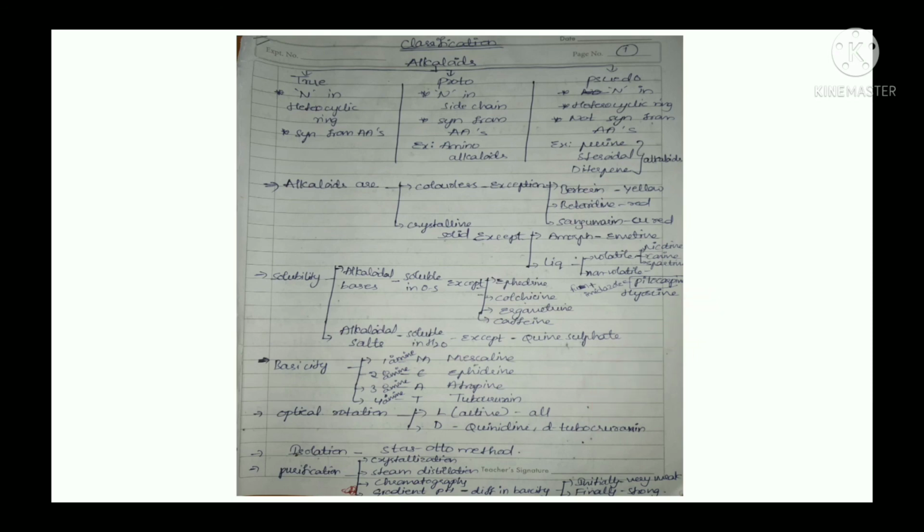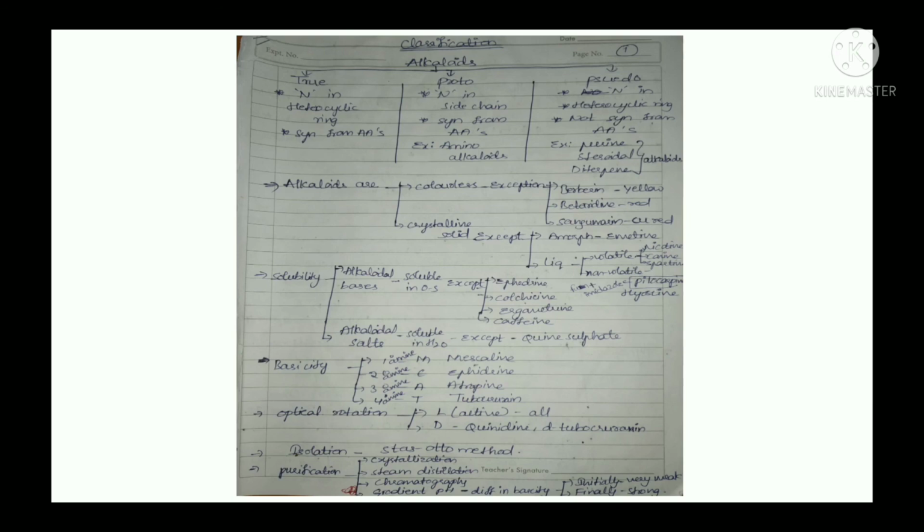Initially we collect the weak bases, and in the next step we gradually increase the pH by 0.5 increments up to pH 9. Then we extract that with the organic solvent which is benzene. Then we get the strong bases. Okay, so remember, initially we get very weak bases and finally we get strong bases.